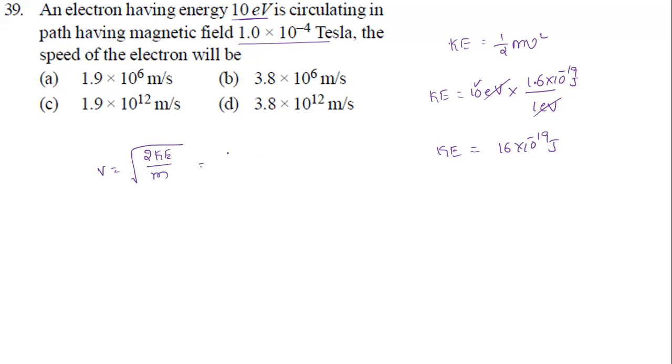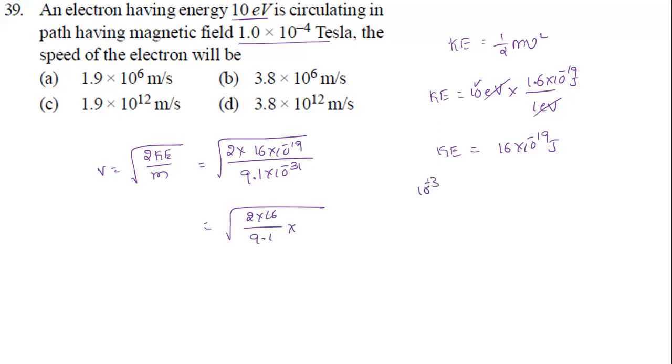I'm going to insert these values now. It is the square root of 2 times the kinetic energy, 16 into 10 power minus 19, divided by the mass of an electron, 9.1 into 10 power minus 31 kg. Now I'm going to simplify this. Taking 2 into 16 divided by 9.1 into 10 power minus 31, the 10 power minus 19 goes in the numerator. So 31 minus 19 gives 12. So we are going to get 10 power 12.